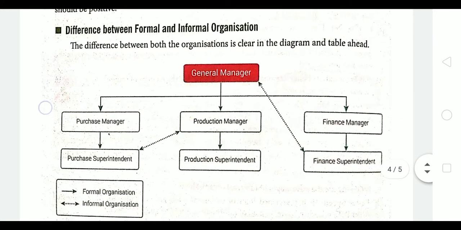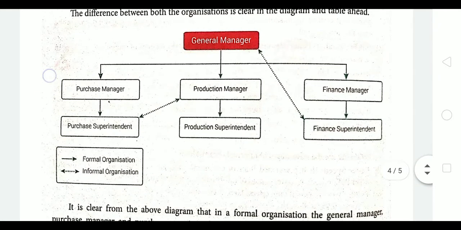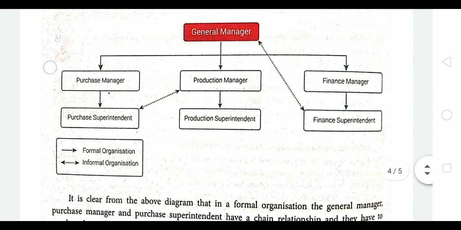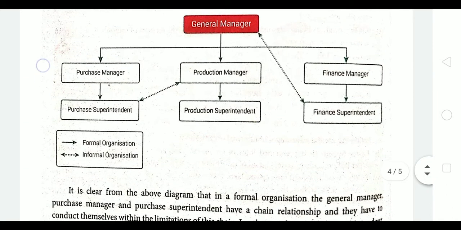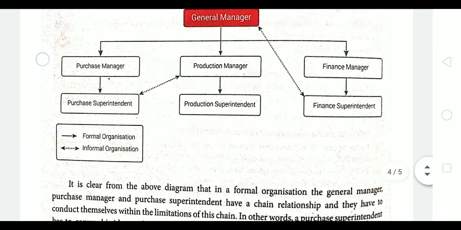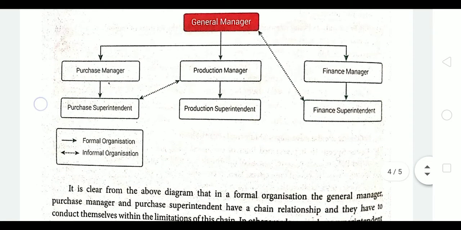Next we have the difference between formal and informal organization. It is explained through a chart. At the top we have the general manager, and under the general manager we have 3 managers of different departments: the purchase manager, production manager, and finance manager. Under the purchase manager we have the purchase superintendent.